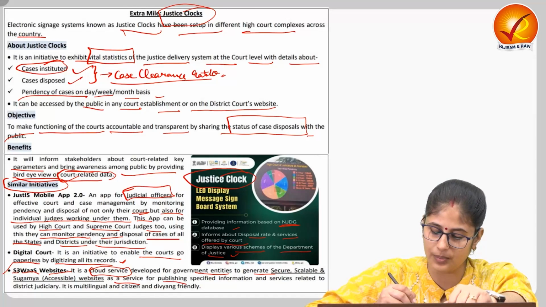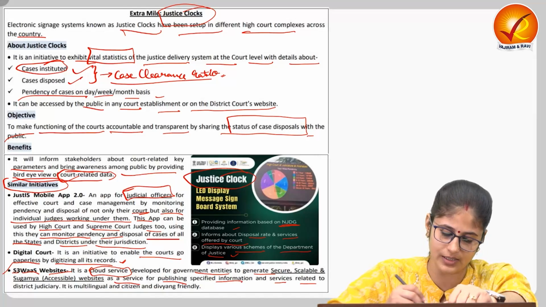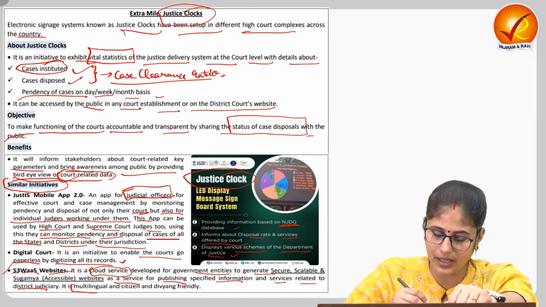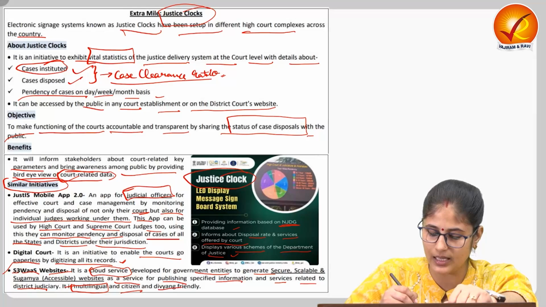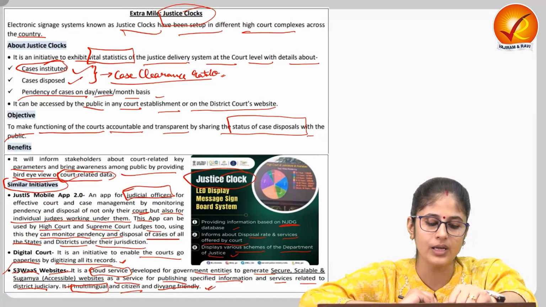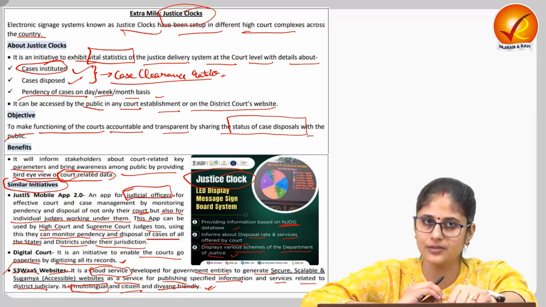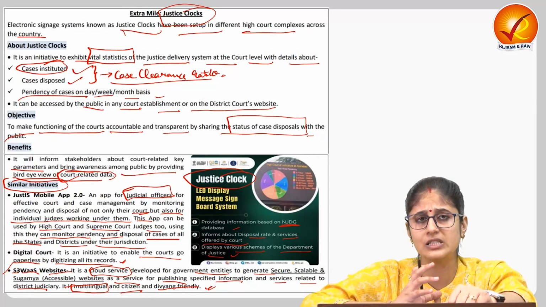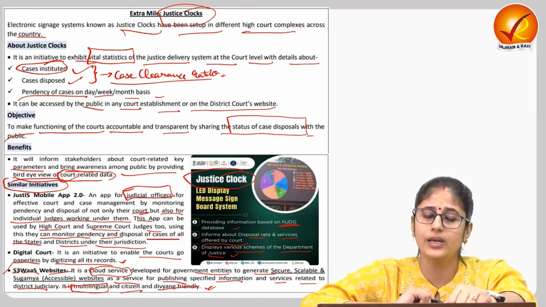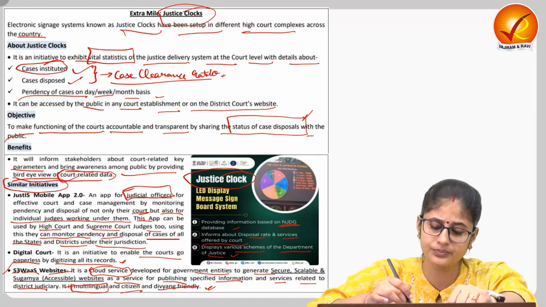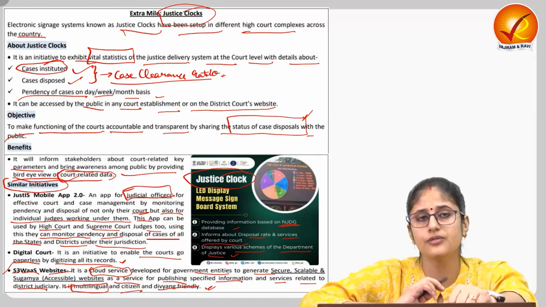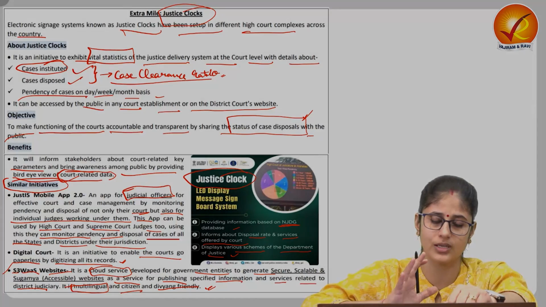As a service for publishing specified information and services related to district judiciary, it is multilingual and citizen and Divyang friendly. Okay, so these are all similar initiatives that we have taken in order to enhance transparency and accountability when it comes to the status of pendency of cases in the different courts across India.